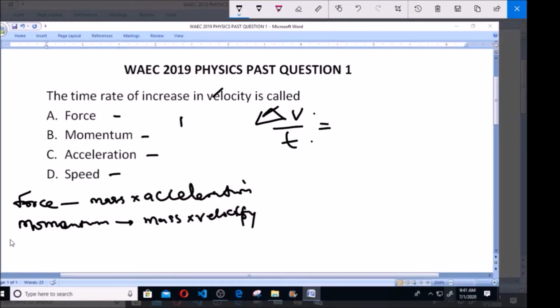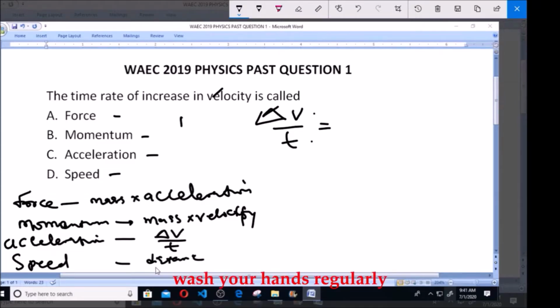Now let's look at the third one, acceleration. What is acceleration? Acceleration is simply the change in velocity or speed over time. And finally, let's look at speed. What is speed? Speed is simply the distance traveled all over time. So from all these, we can simply see that this is the same thing as the definition here. So that is acceleration, and that makes option C the correct answer.